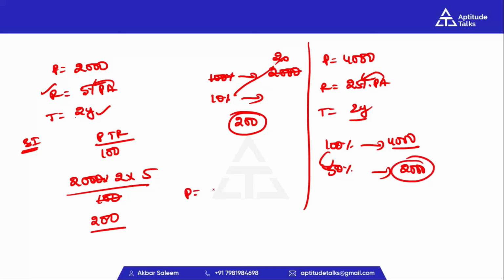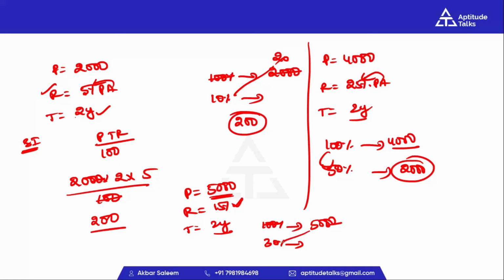For example, principal is 5000 rupees. Rate of interest is 15%. Time period is 2 years. We can assume in terms of percentage, principal is 100%. What principal is given in the problem? 5000 rupees. So simple interest per year is 15%. For 2 years is 30%. 2 zeros, 2 is cancelled out and cross multiply with 50 into 30, that is 1500.